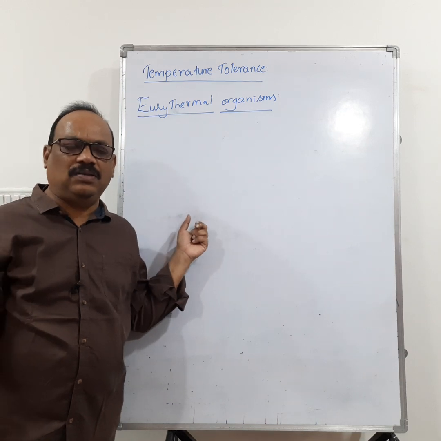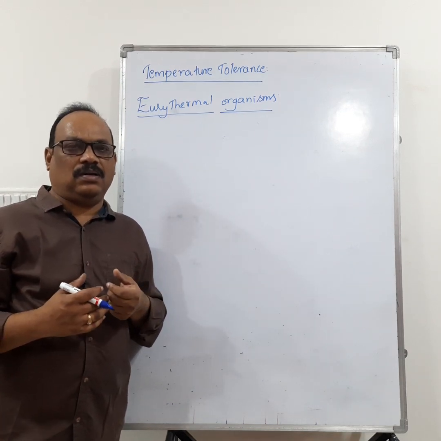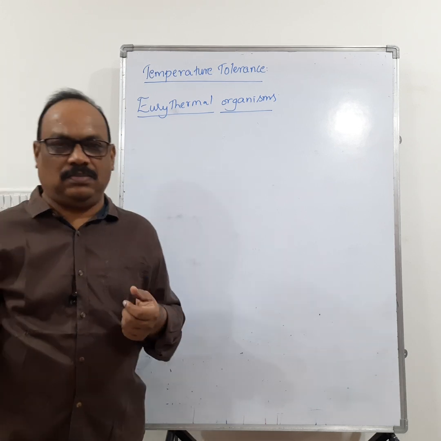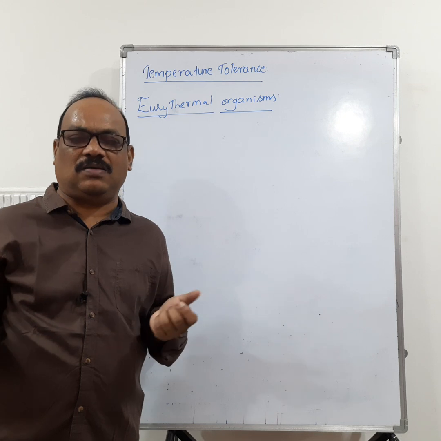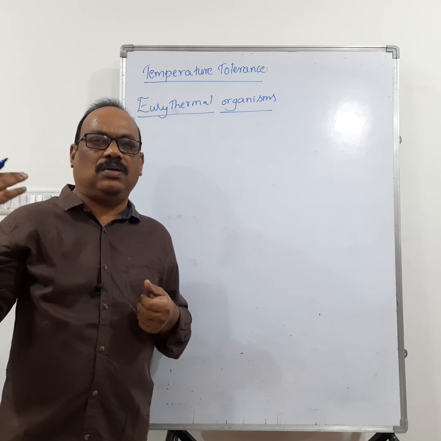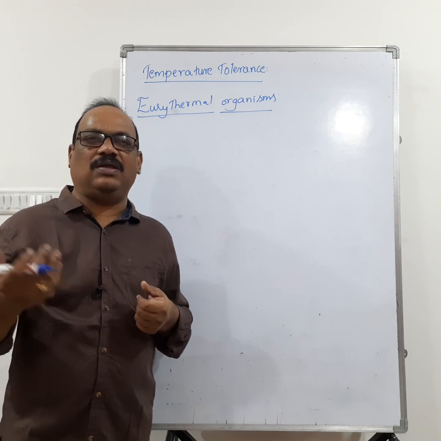Temperature tolerance means some organisms can survive or can tolerate wide fluctuations in the temperature, and some organisms cannot survive wide fluctuations in the temperature. So there are two types of organisms: one is eurythermal and one is stenothermal.